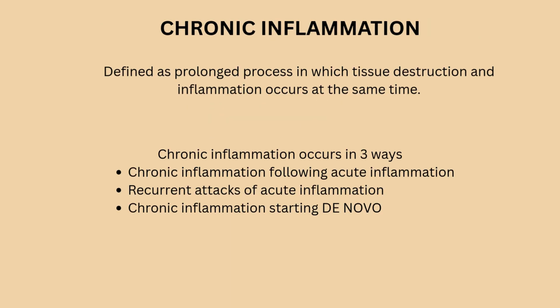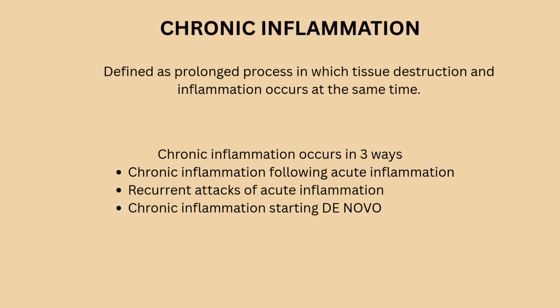Let's begin talking about chronic inflammation, defined as a prolonged process in which tissue destruction and inflammation occur at the same time. Now it occurs in three ways: chronic inflammation following acute inflammation, recurrent attacks of acute inflammation, and chronic inflammation starting de novo.